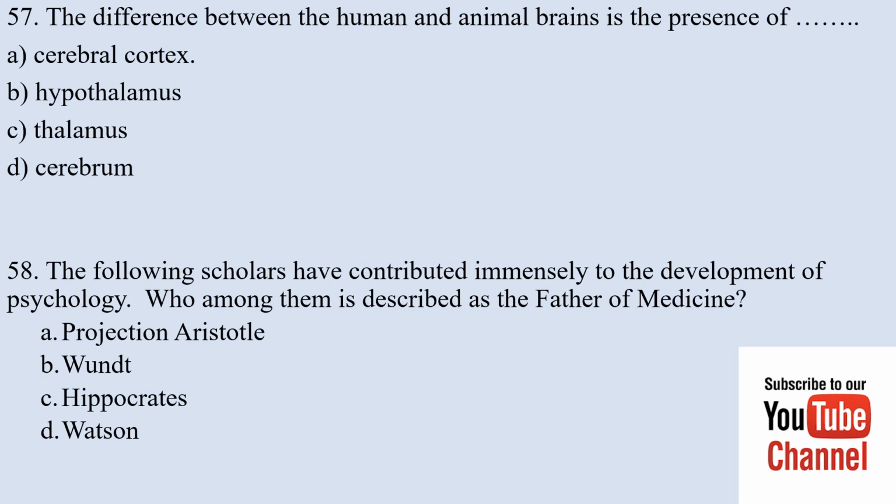The difference between human and animal brains is the presence of A. Cerebral cortex, hypothalamus, thalamus, cerebellum. The correct answer is A.